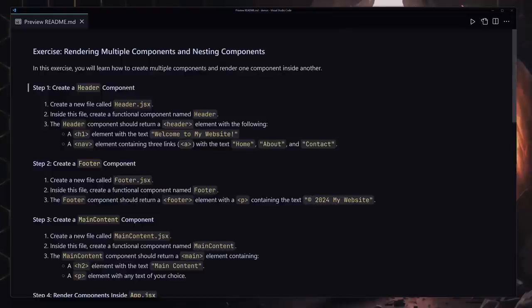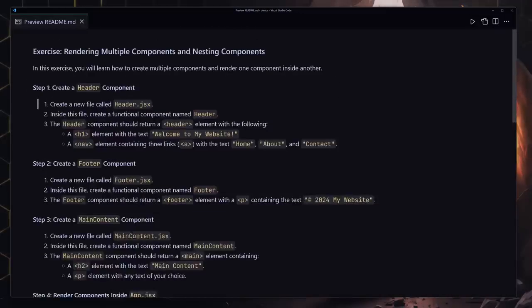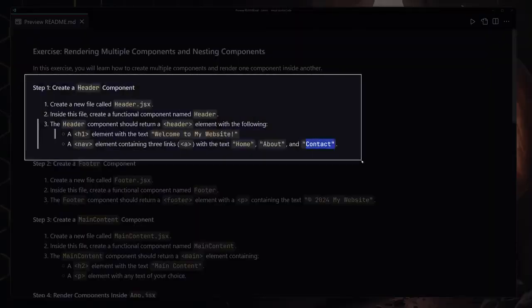Welcome to another challenge. So in this challenge, you're going to be creating 3 components and a lot of JSX inside there. So the first thing that I want you to do is create a header.jsx file, and inside that file you're going to have to create your functional component with the name of header, and inside that header you're going to be returning the header element, and inside that header element you're going to be creating an h1 which will say welcome to my website, and also underneath this h1 you're going to be creating your navigation, and that navigation will have 3 anchor tags. The first one will say home, the second one will say about, and the third one will say contact. So that's going to be the first part of this challenge.